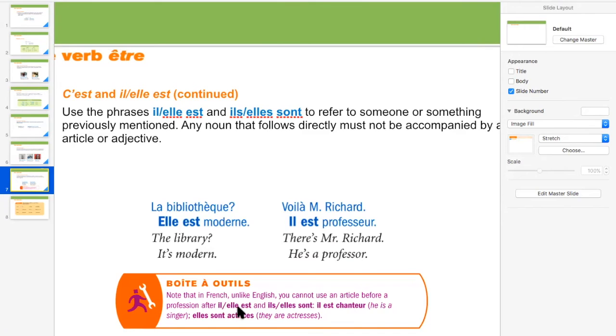So il est, elle est, and ils sont, elles sont. Il est chanteur. We will not write il est un chanteur. We are simply writing il est chanteur. The word for 'a' in 'he is a singer' is missing in French. It means we do not write this version here. This is what they are trying to say. Similarly, elles sont actrices. They are actresses. So here, this is what you need to look into.